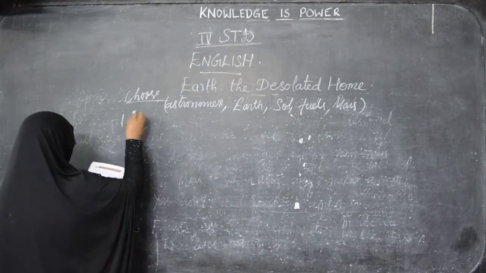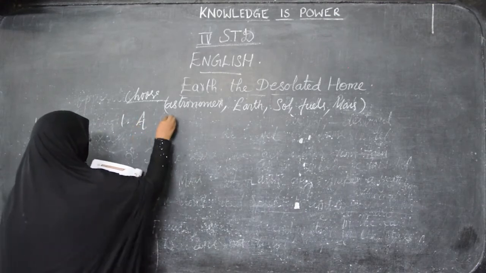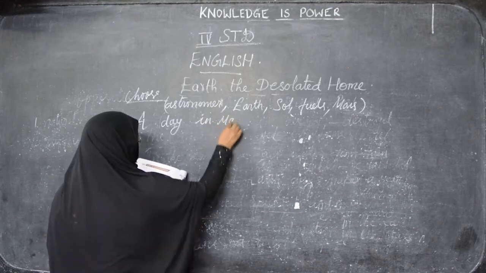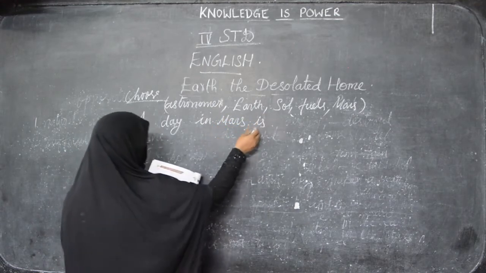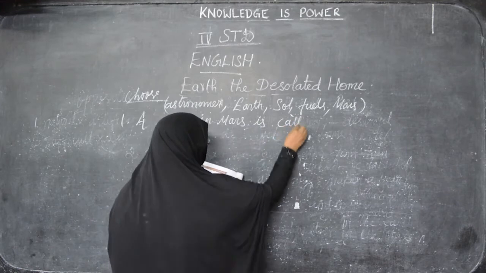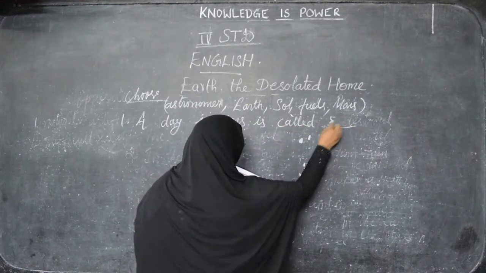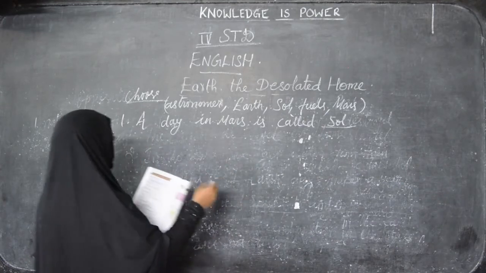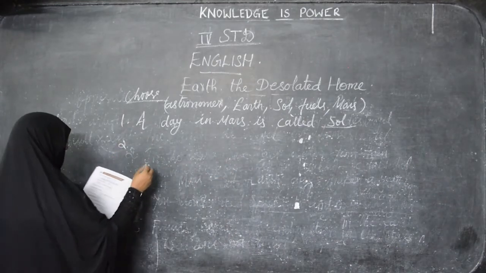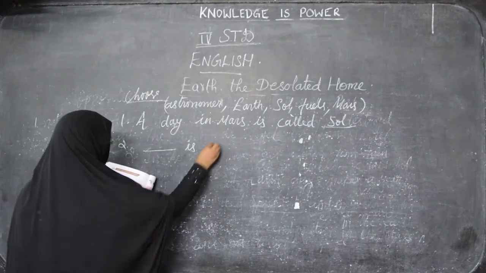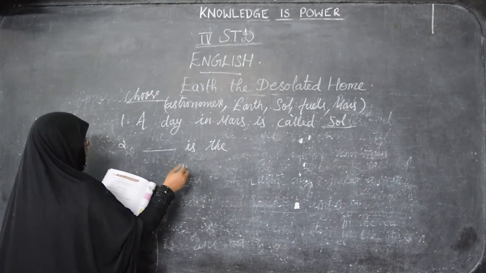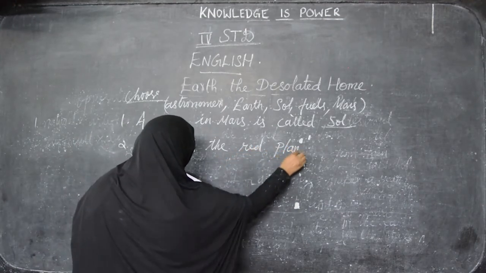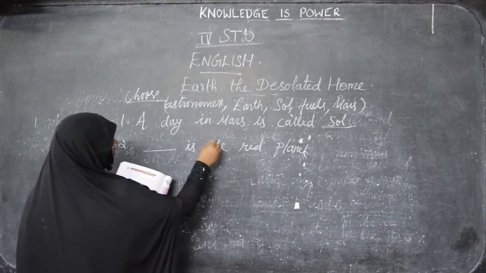First question, a day in Mars is called dash. What is the answer, children, for this? A day in Mars is called sol. In Earth we can say day, but in Mars it is called sol. Then next, dash is called the red planet. Which planet is called the red planet, children?